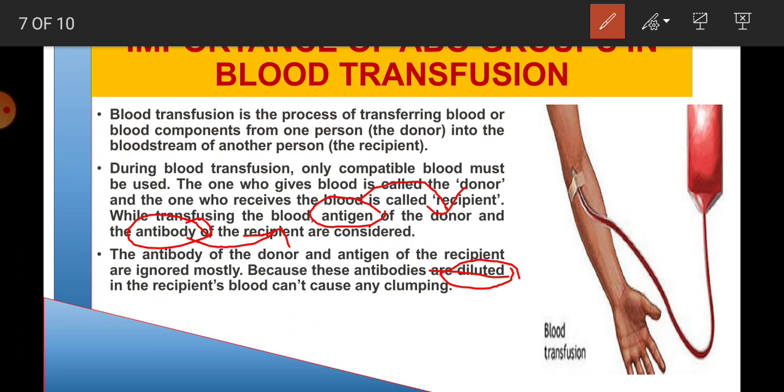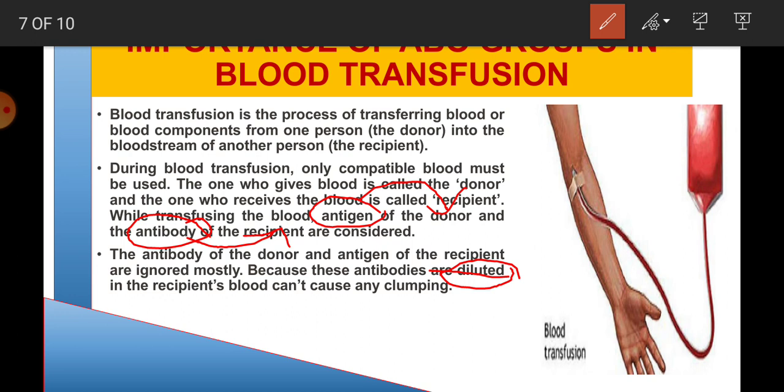But if there is antibody in the recipient's blood, then the blood from the donor will clot or form clumps, because the recipient has a higher antibody level and it will react with the antigen of the donor's blood.